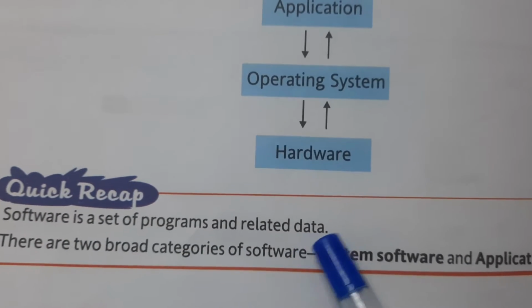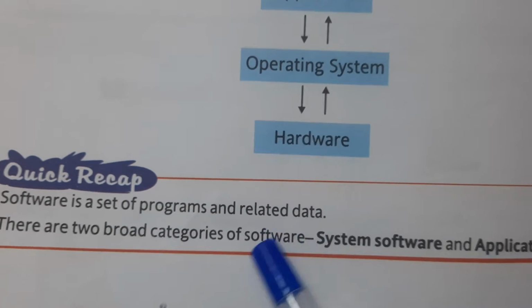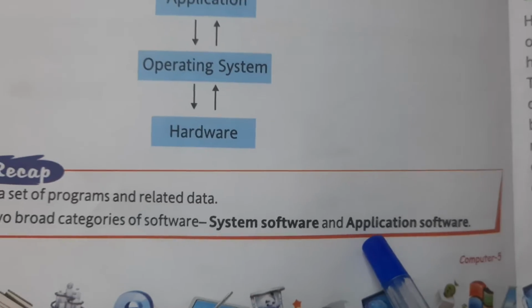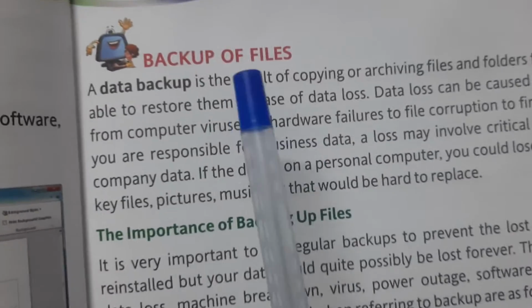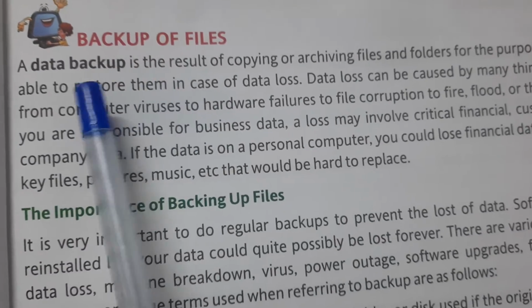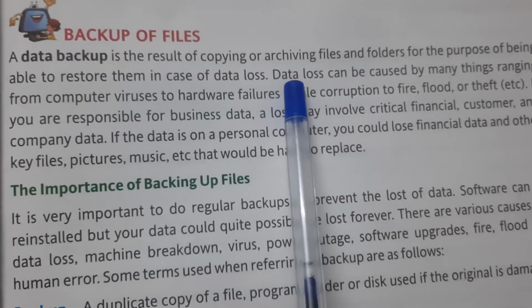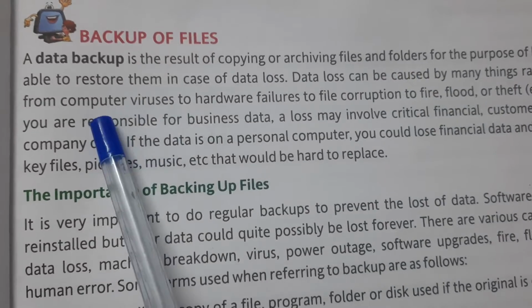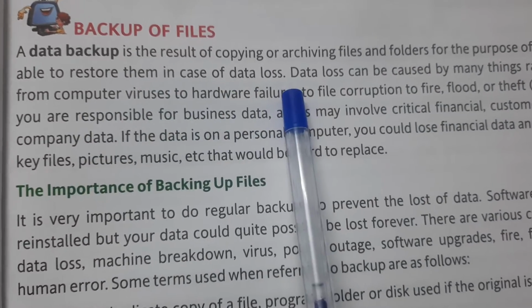Software is a set of programs and related data. We have studied these, and there are two broad categories of software: system software and application software. Now we are going to study about the backup of files. A data backup is the result of copying or archiving files and folders for the purpose of being able to restore them in case of data loss.